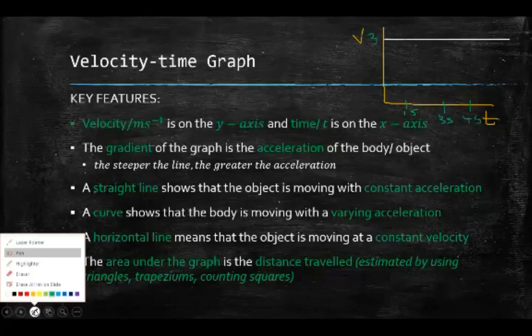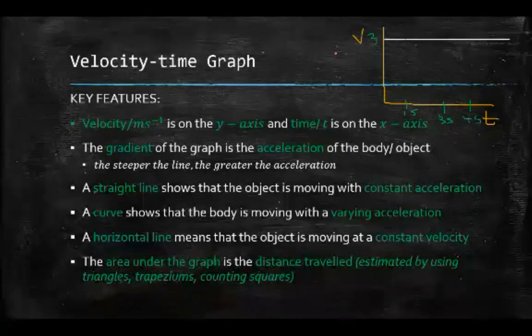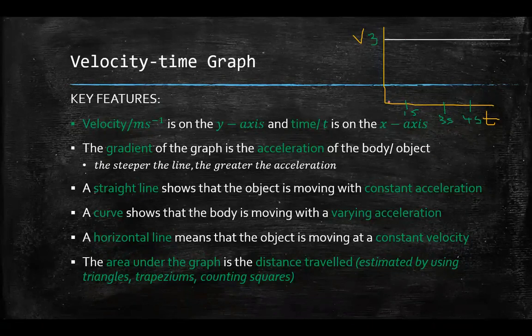Just random times, right? If I want to check the velocity after this amount of time. So after 1 second, what's my velocity? After 3 seconds, what's my velocity? After 4 seconds, what's the velocity?